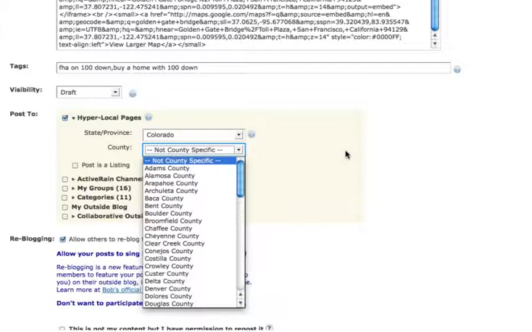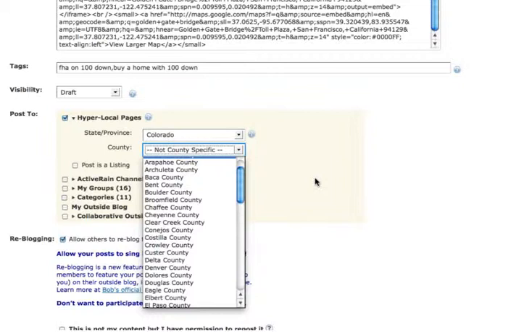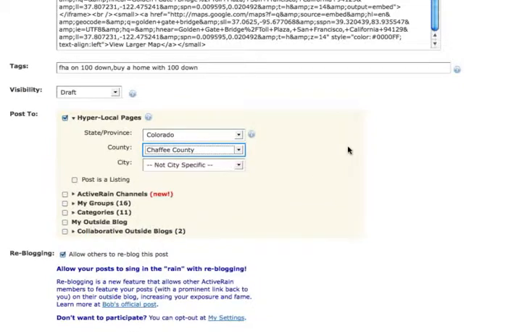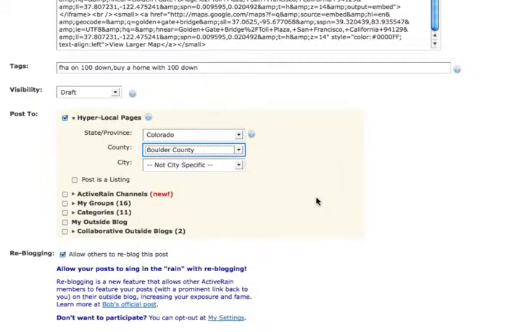What county were we talking about? Boulder. What county is Colorado Springs in? Oh. Don't know. Here, we'll just make one up then. Hang on here. I'm hoping it said like Colorado Springs or something. Let's just say it's in Chaffee County. Boulder. It's in Boulder County? Okay, thank you. Well, I saw Boulder, and I know that's Colorado. Okay, so yeah, let's do Boulder County.